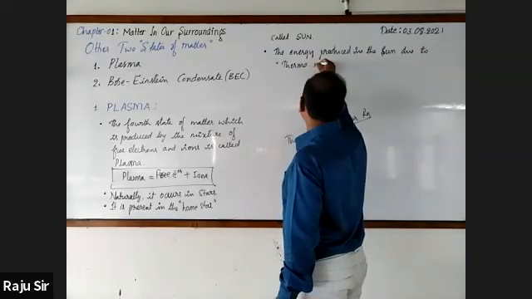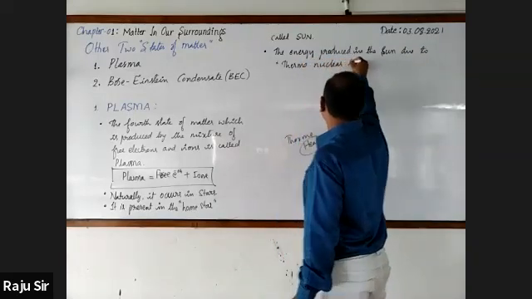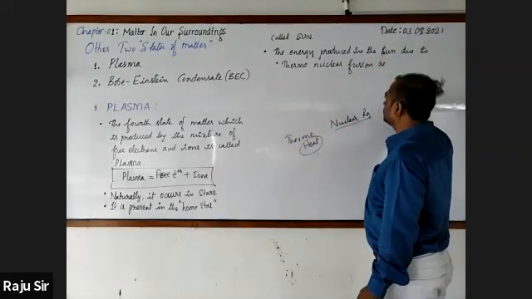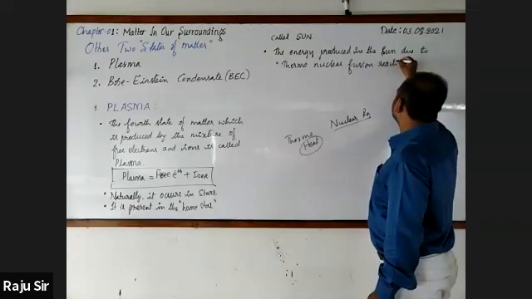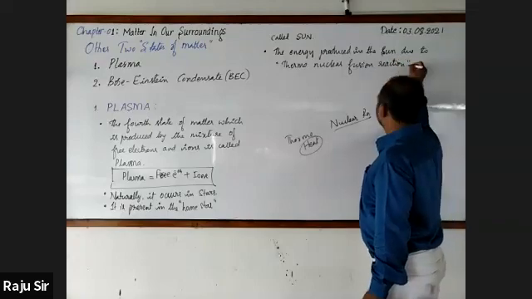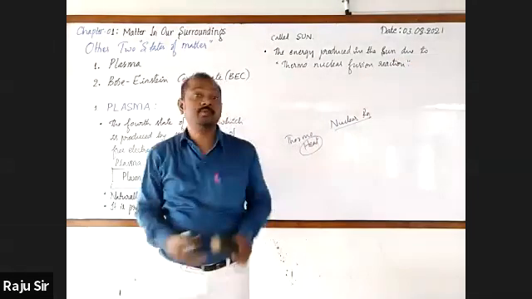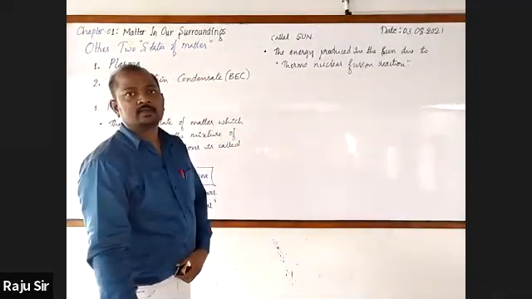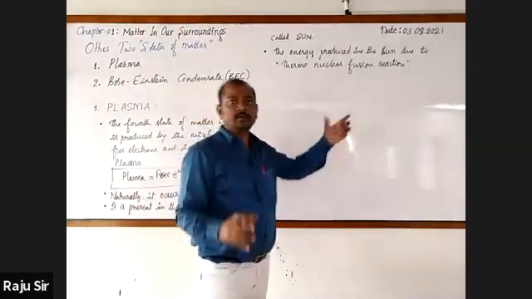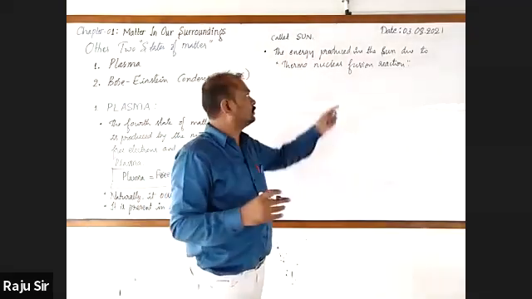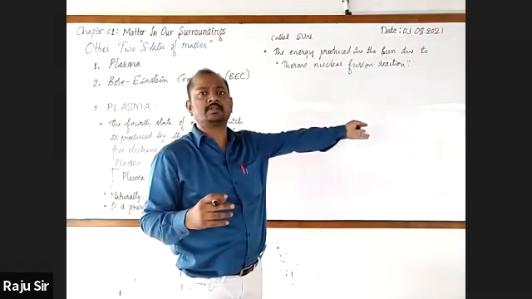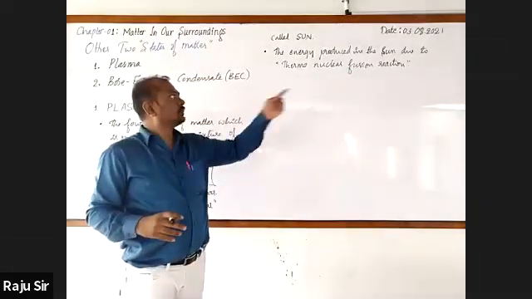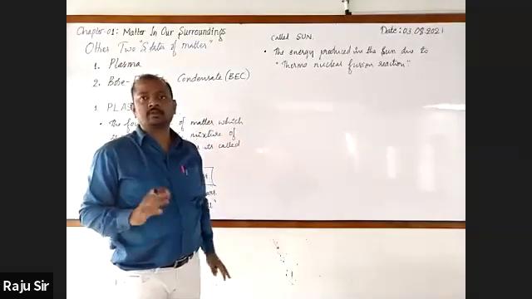Fusion means combining. Two light nuclei combine to form a heavy nucleus with a large amount of energy. It's called thermonuclear fusion reaction.